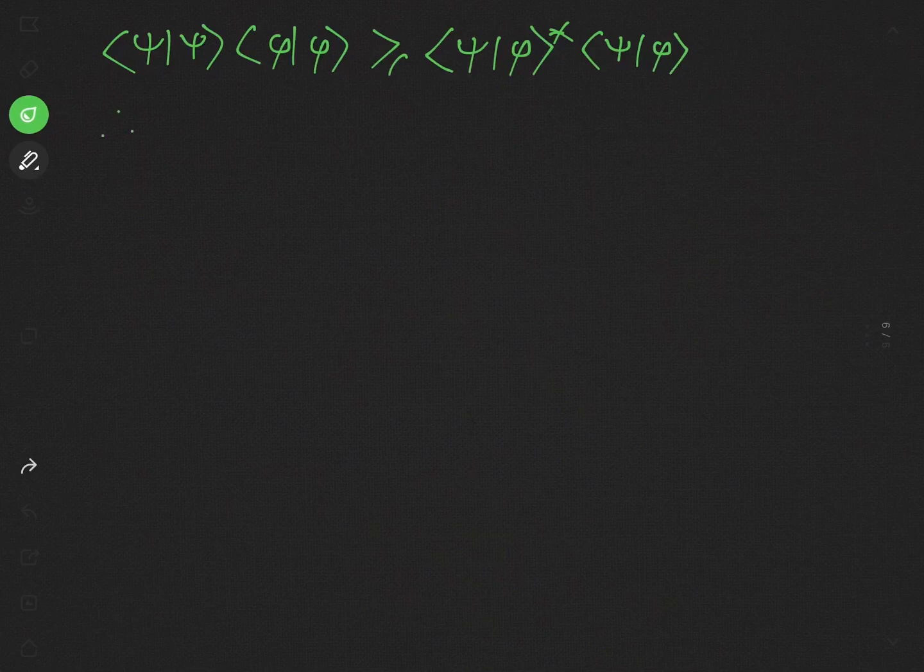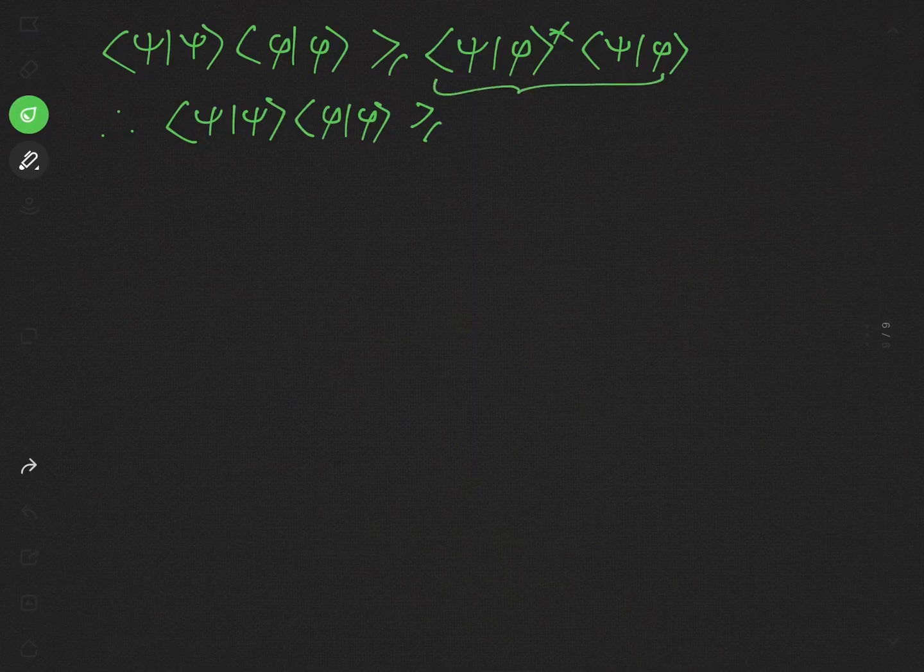and therefore the product of psi with psi times the product of phi with phi is greater or equal to, see this, this is in fact the mod of the product of psi with phi squared.